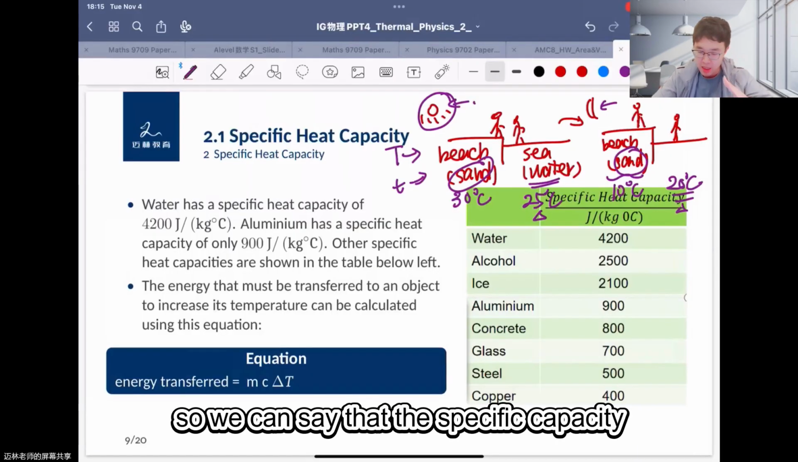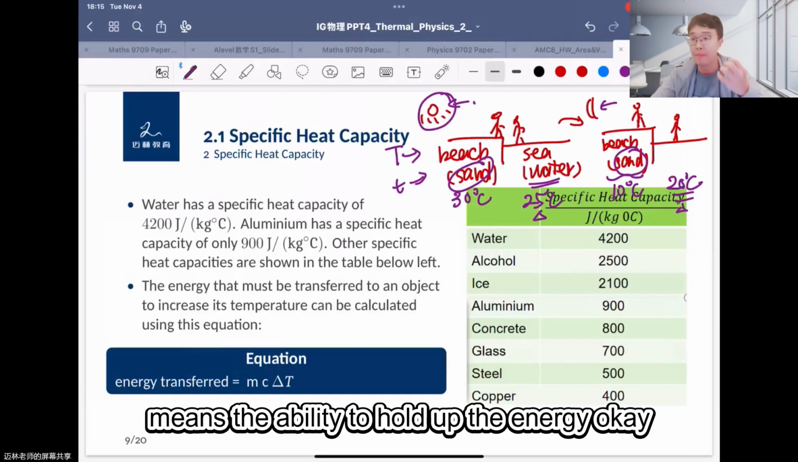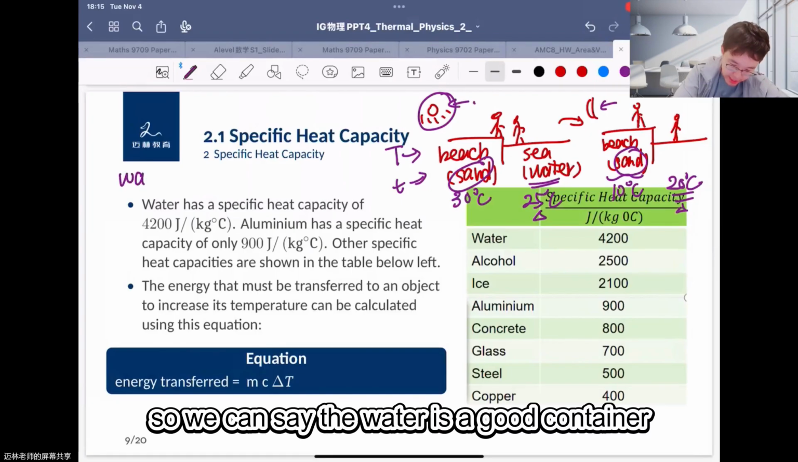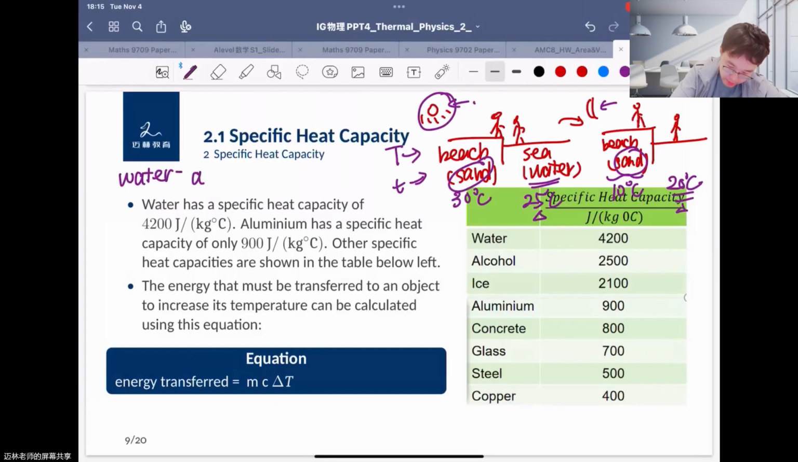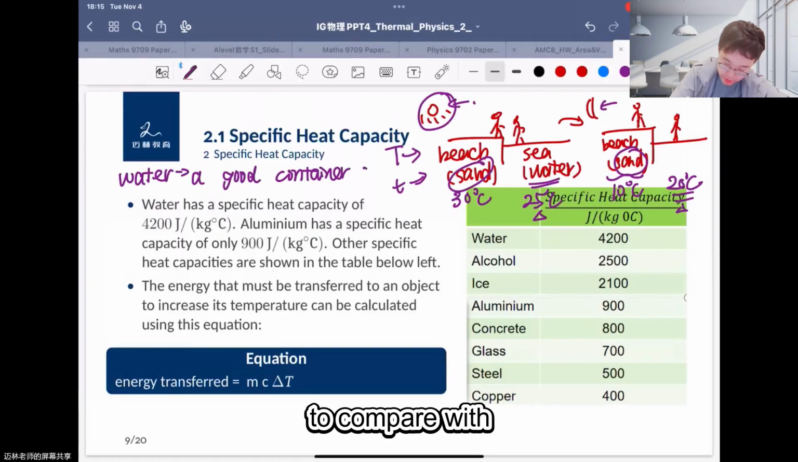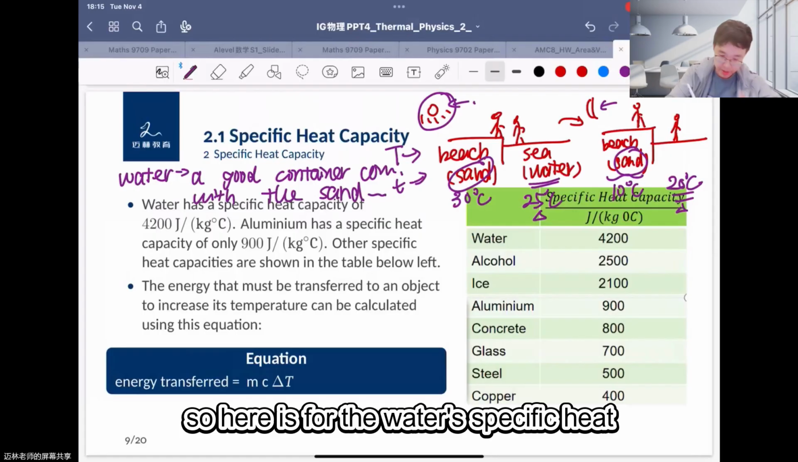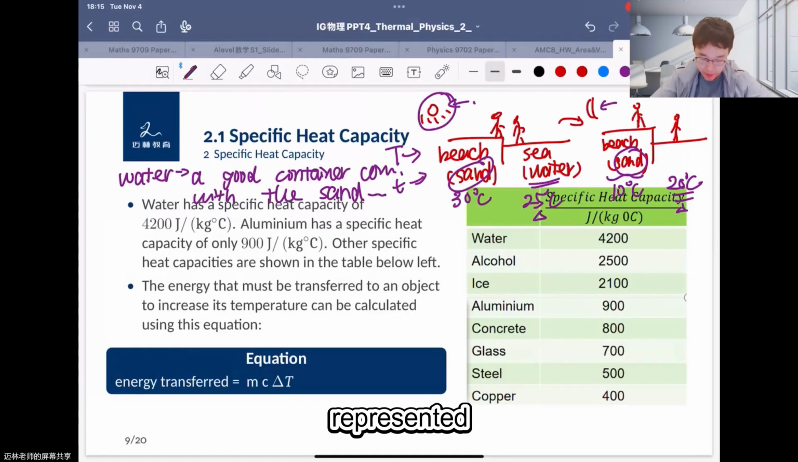So we can say that specific capacity means the ability to hold the energy, like a container to contain the energy. We can say the water is a good container to contain energy, compared with the sand. Here we use this symbol to represent the water's specific capacity.